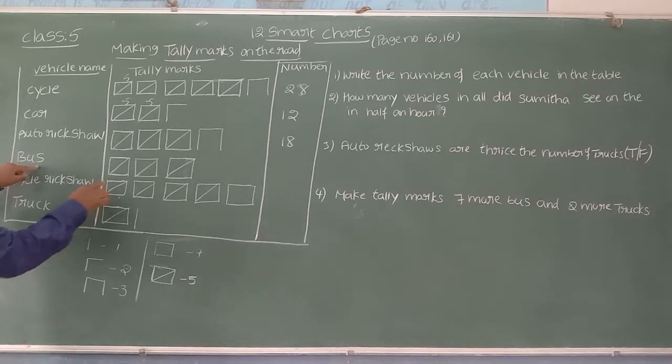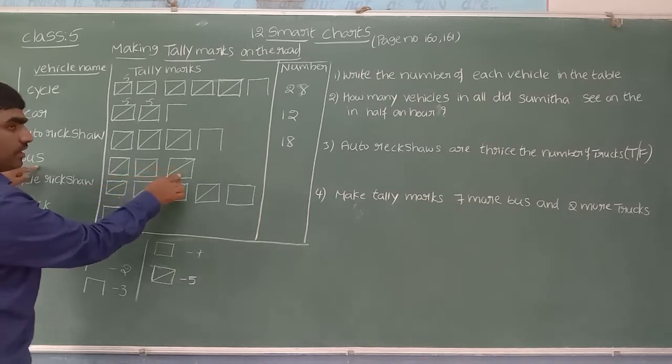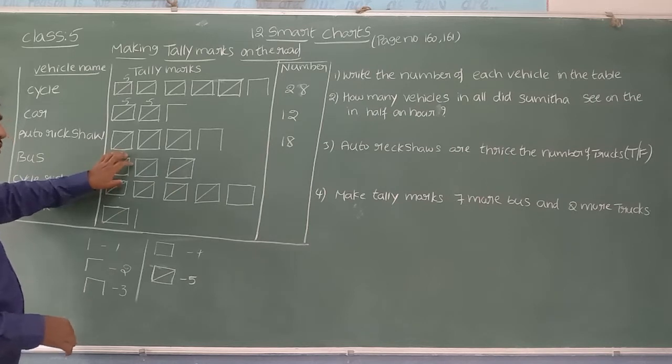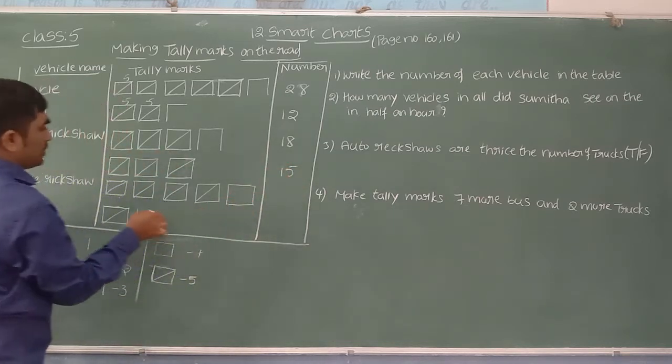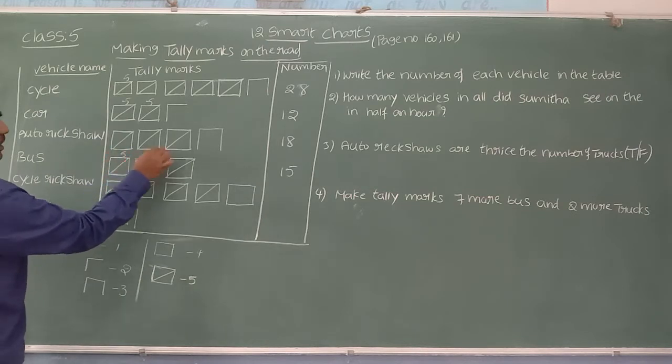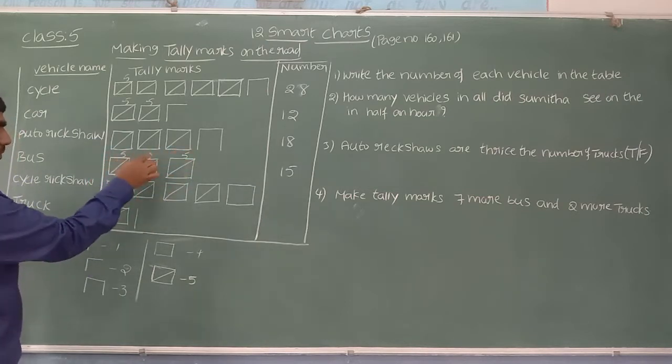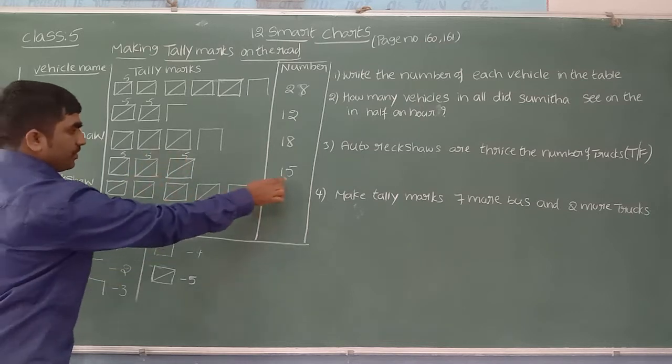How many buses, beta? 1, 2, 3. 3 symbols. One symbol, 5 vehicles. 5 into 3, 15. I said you can go with addition also. 5, 5, 5. 5 plus 5, 10, 10 plus 5, 15.